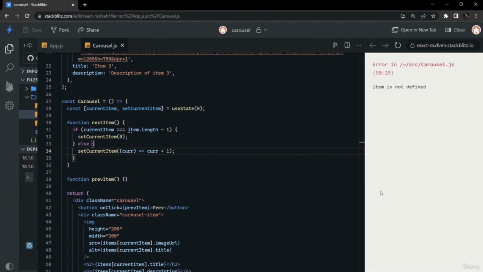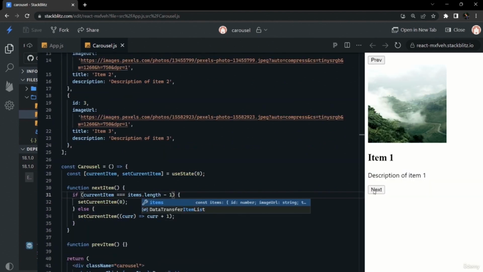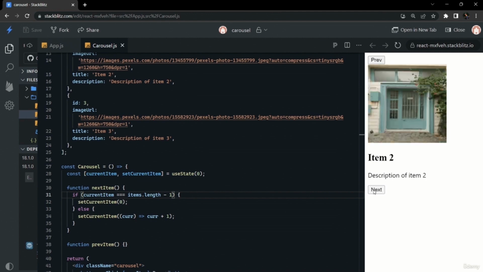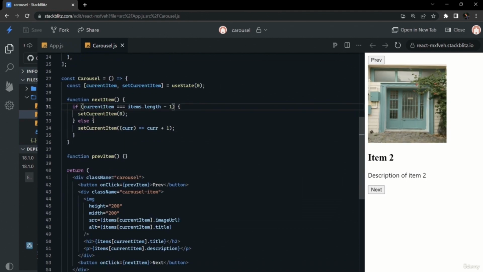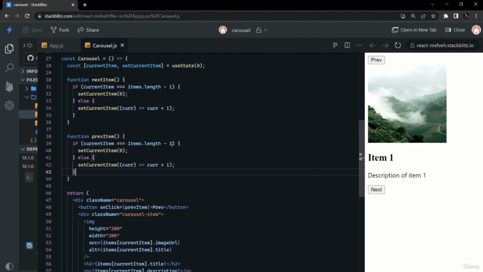The same thing we can do with the previous item. The name of the data was items, so we have changed it to items. Now our next button is working fine for each iteration. So we will now develop the functionality for the previous item. We will copy the code of nextItem, and we will just change the logic.